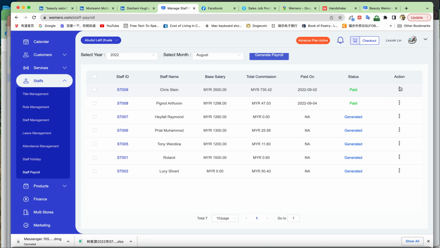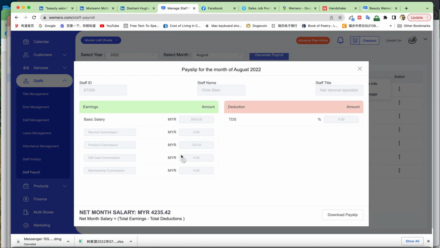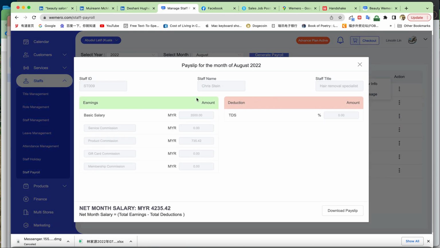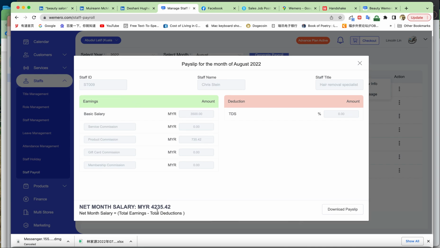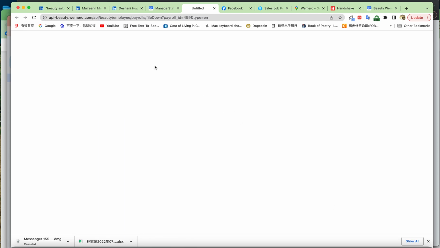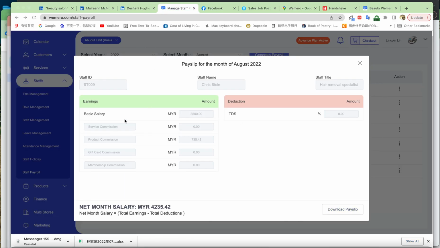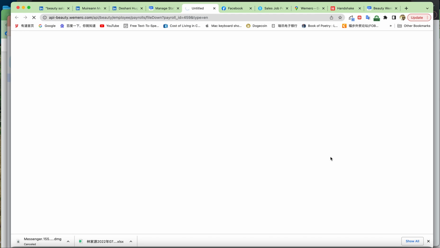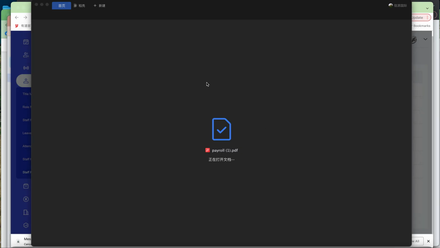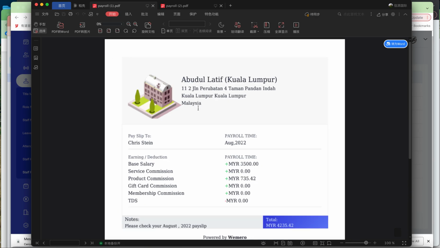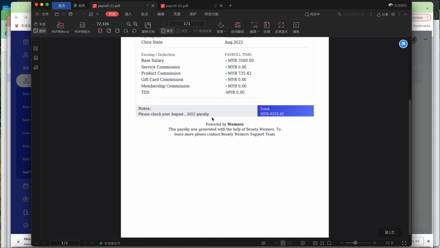And we also do some actions here, view info. Let's see, this is our staff, right? His name and his staff ID, and there's the payslip. You can also download this payslip. And let me see, total deduction. You see, this is your staff payroll details.